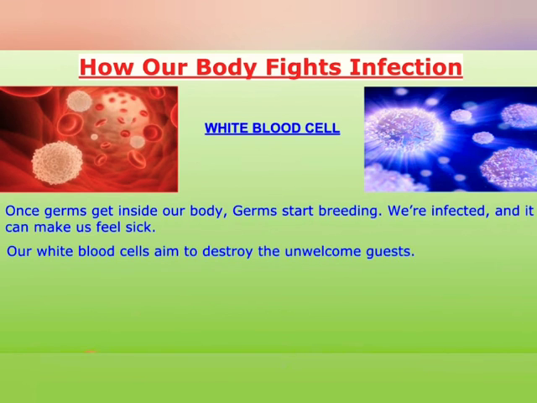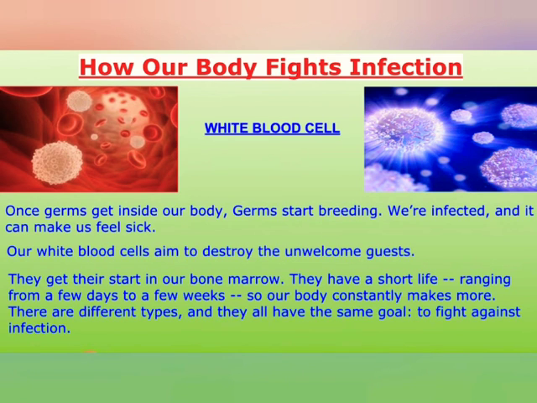Our white blood cells aim to destroy the unwelcome guest. So what is the unwelcome guest? Whatever germs enter our body, that is the unwelcome guest. So the aim of our white blood cells is to destroy these germs. They get their start in our bone marrow. Where do white blood cells start? There is bone marrow inside the bones, so white blood cells are formed inside that bone marrow.